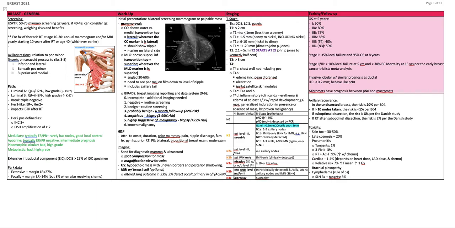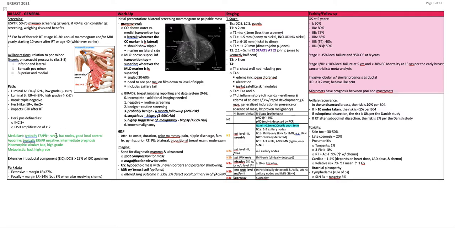Pathology, luminal A is ER positive, HER2 negative, low grade, low Ki67. Luminal B is ER positive, HER2 negative, high grade or high Ki67. Basal is triple negative, HER2-like is ER positive and HER2 positive. These impact the ipsilateral breast tumor recurrence rates after radiation. HER2 positive is defined as IHC 3+ or FISH amplification of greater than or equal to 2.